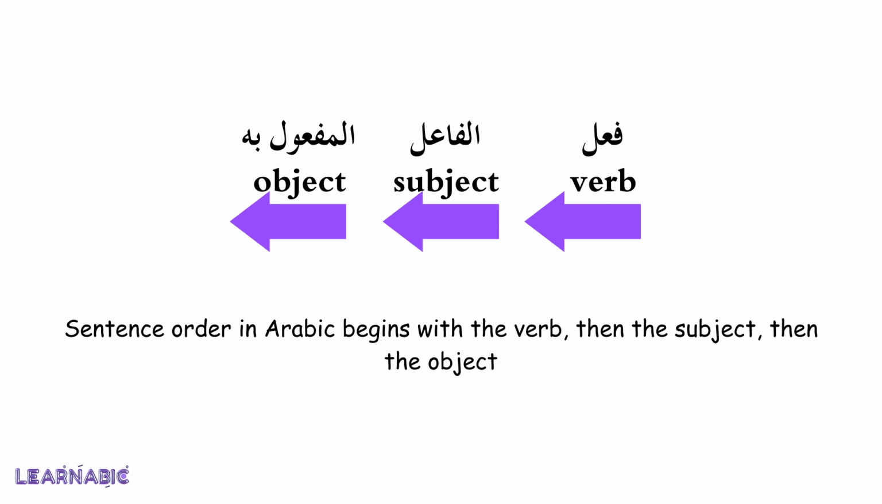Now, what about using these verbs in a useful sentence? Sentence order in Arabic language begins with the verb, then the subject, and finally the object or the rest of the sentence. And as we know, in Arabic language, we start reading and writing from right to left. So, فعل, verb, الفاعل, subject, and المفعول به, object.